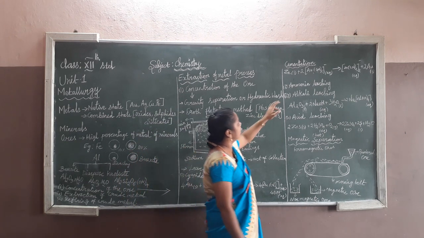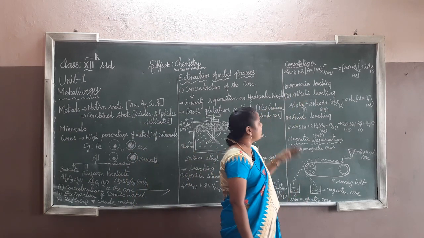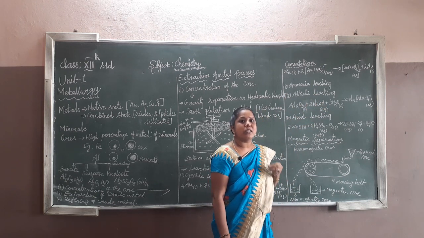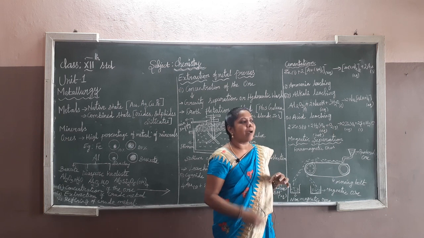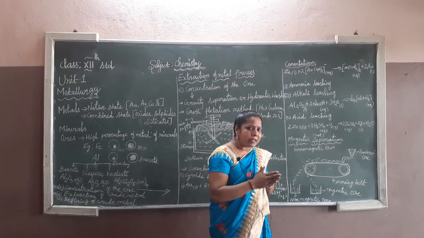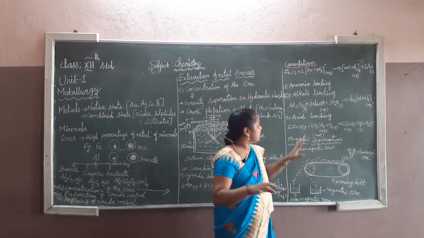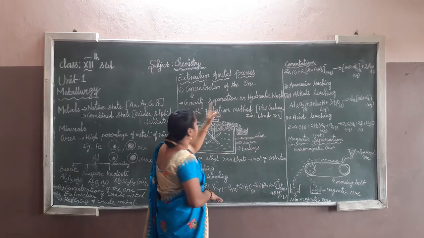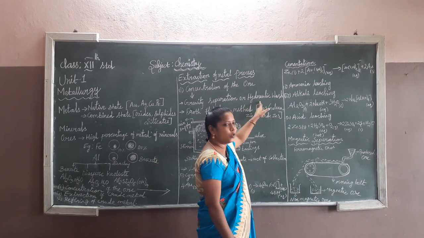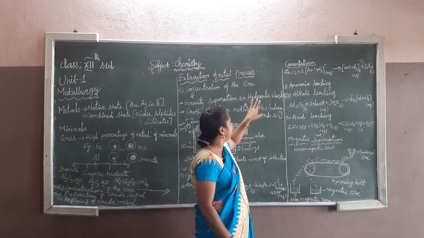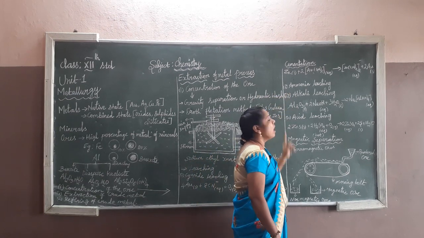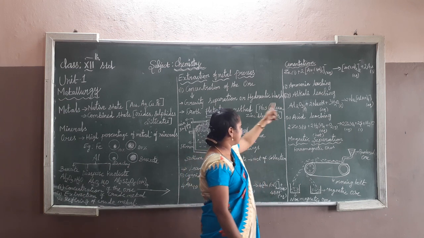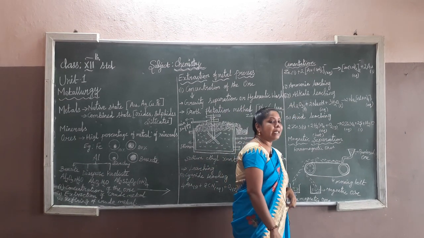Okay, and then go for ammonia leaching. Ammonia leaching also you can find from this title. Ammonia acts as the solvent. The aqueous ammonia is used to dip the metals, and it automatically separates the impurities and metals. That's it. That is the easy way for ammonia leaching. Like that, the hydraulic wash uses water to wash away the impurities, and here aqueous ammonia is used for removal of the impurities. That's the difference. And go for alkali leaching.